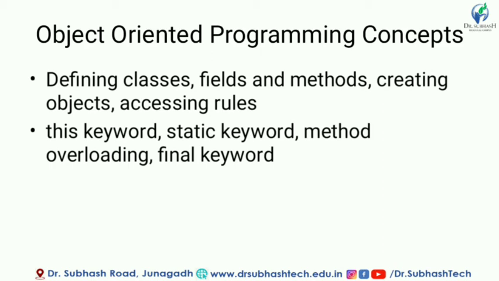Then there is the term final. The final keyword can be used with a variable, method and class. If we use the final keyword with a variable, it is declared as a constant. If we use the final keyword with a method, it is a final method which cannot be overridden. If you use the final keyword with a class, you cannot extend that class, meaning you cannot use that class in inheritance. Then there is a term constructor.